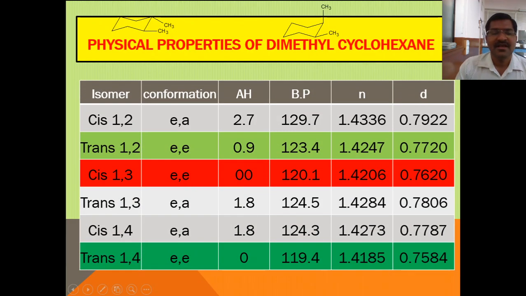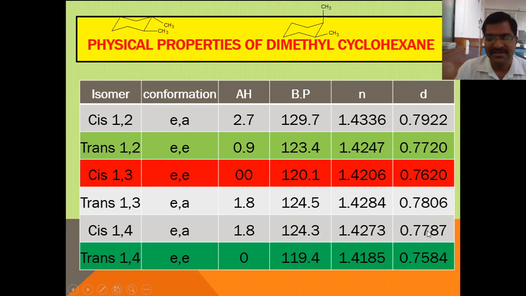Now again see this. In the first pair, the heat content delta H is 2.7 for cis and in the trans isomer delta H is 0.9. So in cis-1,2 dimethyl cyclohexane, enthalpy is higher, therefore boiling point, refractive index and density values are also higher. In the second pair, enthalpy in the trans isomer is higher, therefore values are higher. In 1,4 dimethyl cyclohexane, again the cis isomer has higher enthalpy, and therefore higher boiling point,